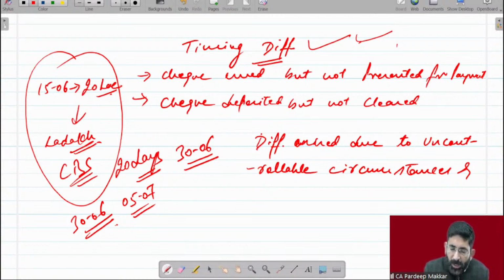Obviously this is a one line answer: due to uncontrollable circumstances, because this will not be an error now, because error is always controllable, because we can make proper efforts to control those errors. So uncontrollable means which is not in our control at any point of time. So this will be covered in timing difference.